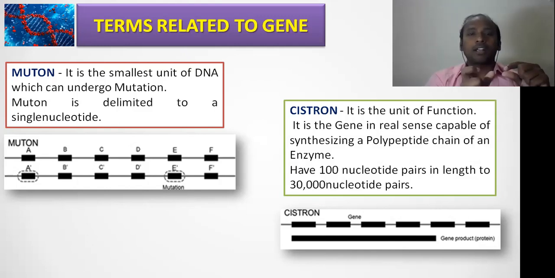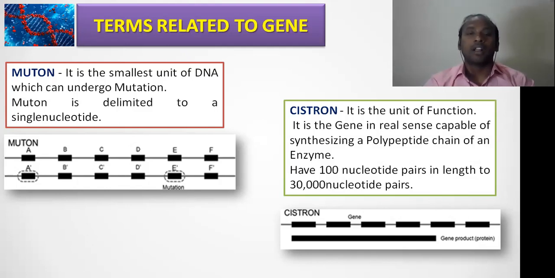Here, the part of the gene which is coding for the polypeptide we call cistron. It's clear, all right? Then this can range from 100 nucleotide pairs to 30,000 nucleotide pairs, all right? So the cistron is the actual part that is involved in the synthesis of protein, right? Complan, recon, muton, and cistron. These are the four different terms which we frequently use for the concept of genes.